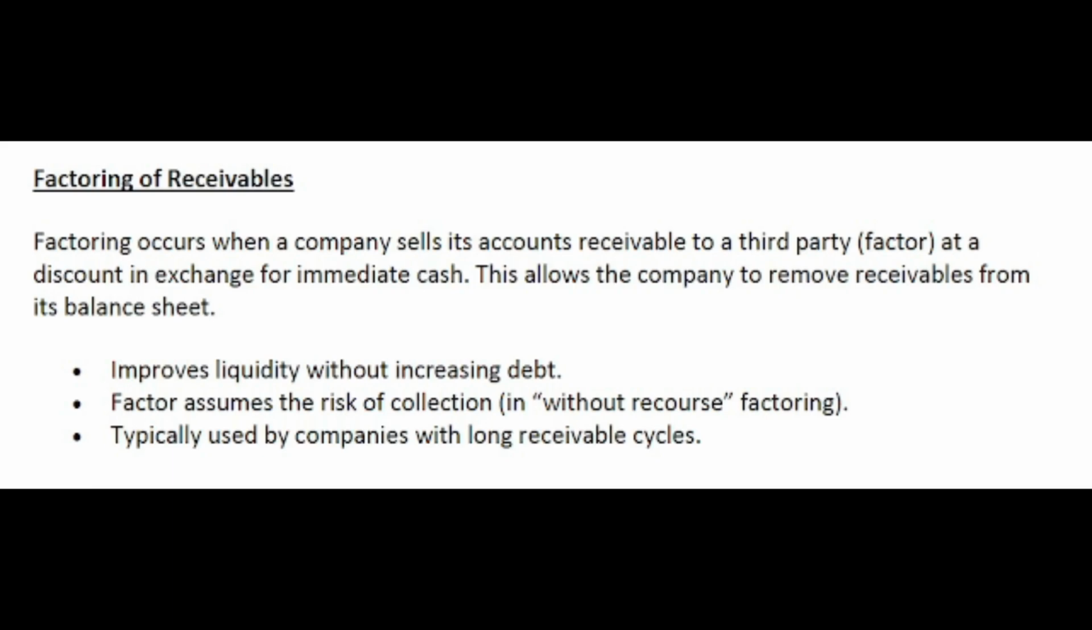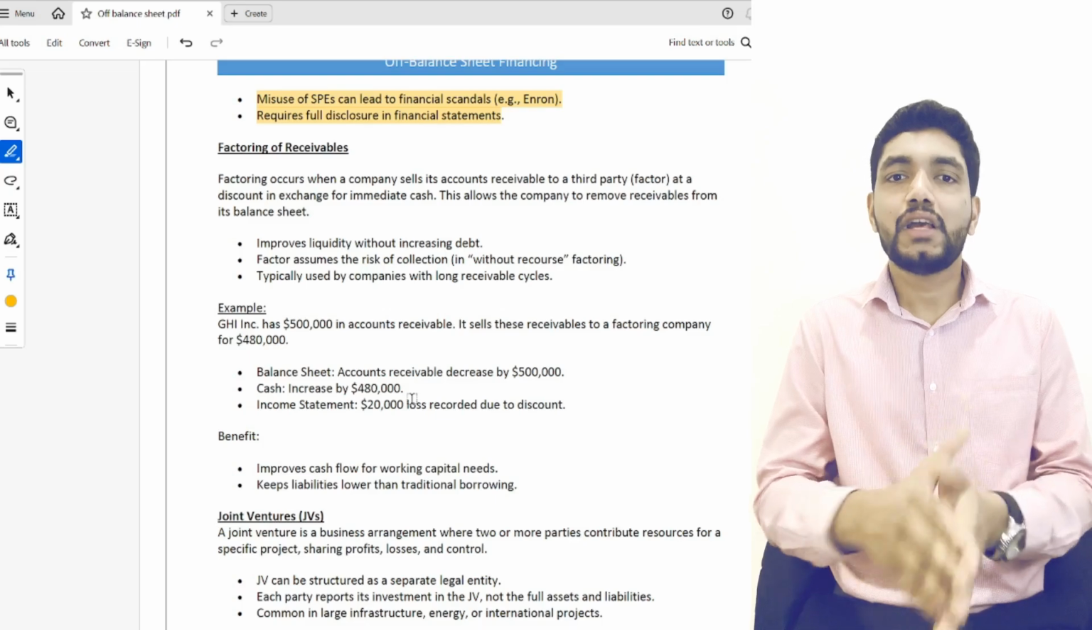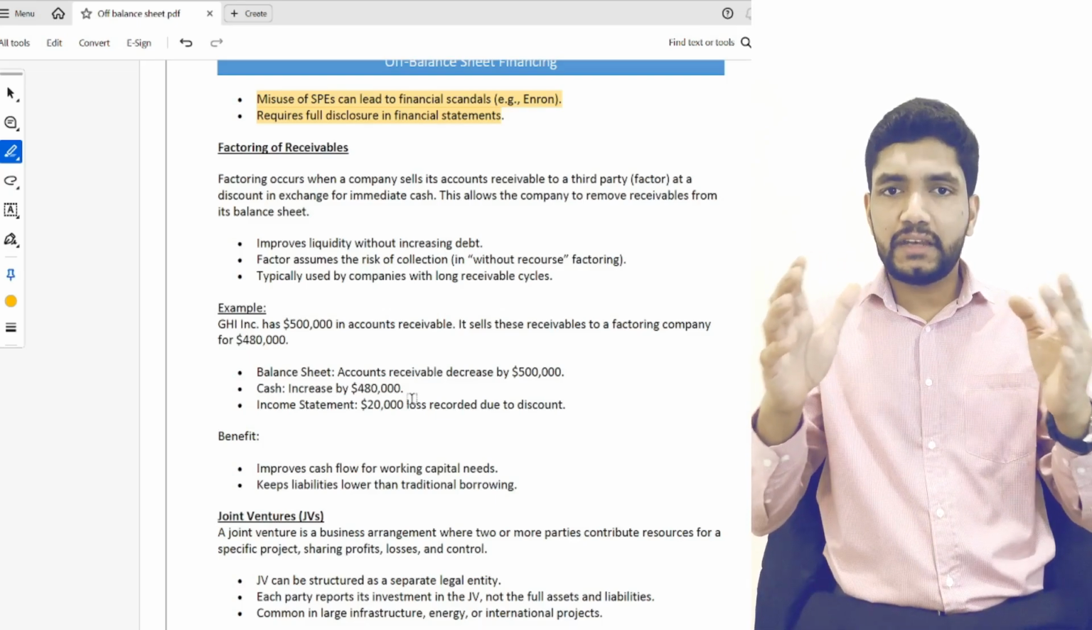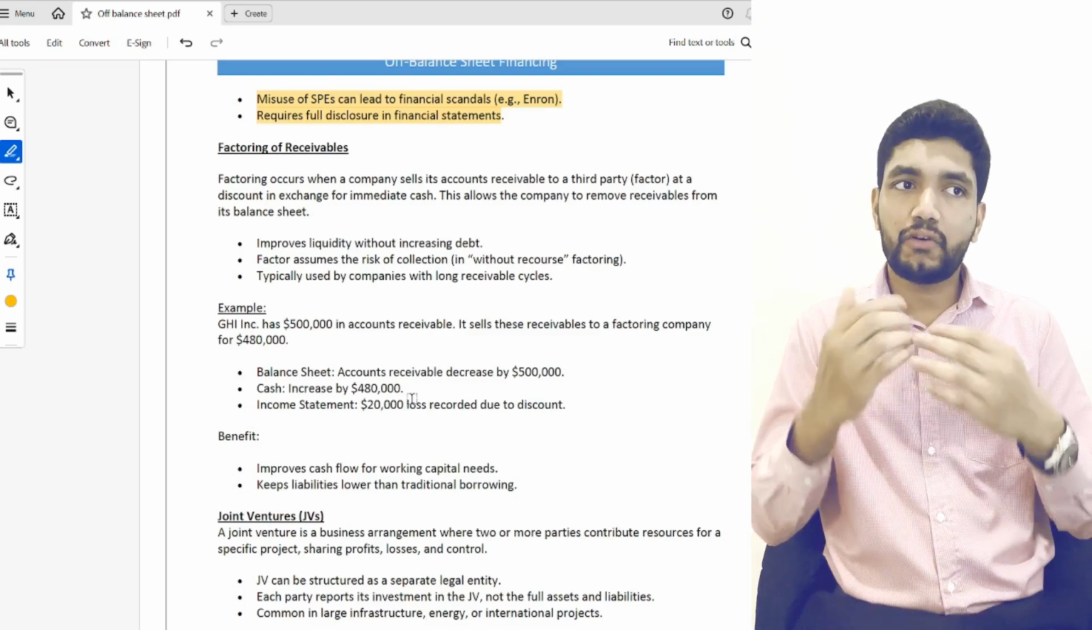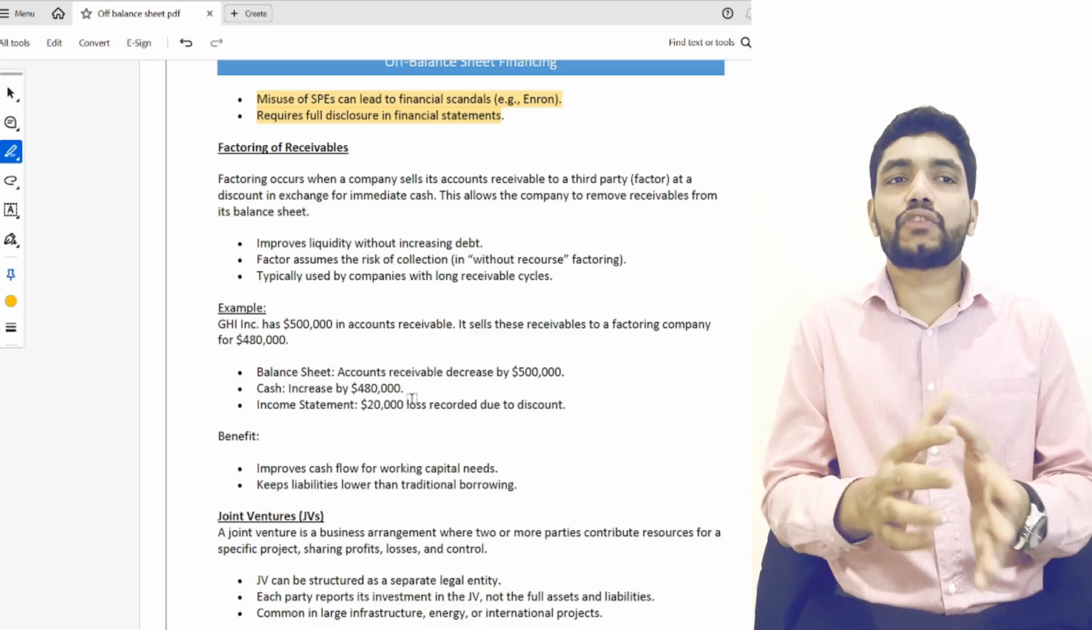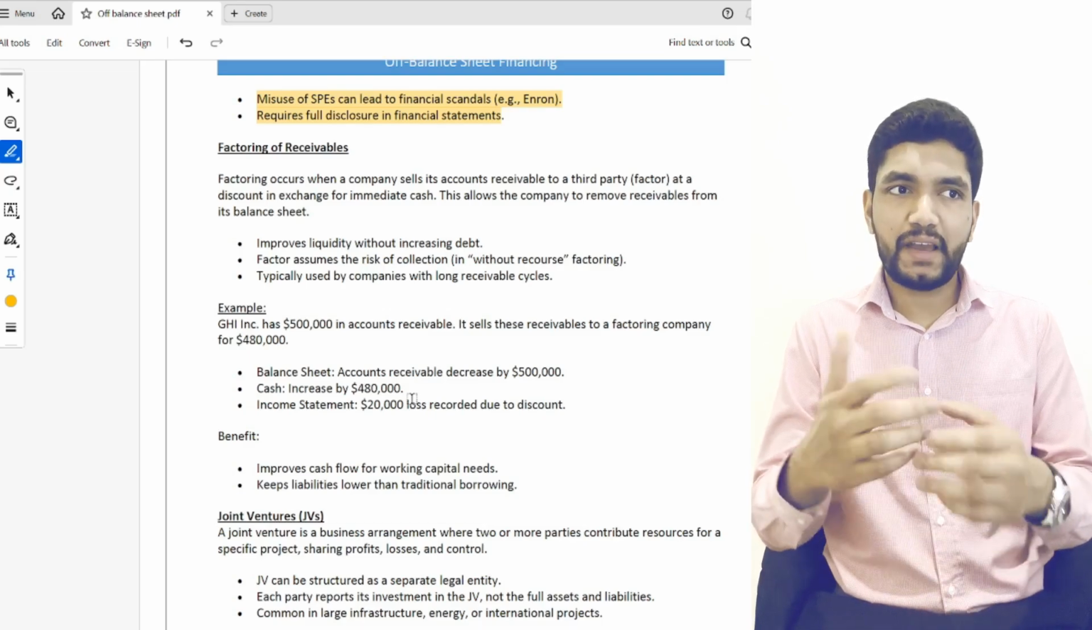Factoring of receivables simply means selling its receivables to a third party, that is a factor, at a discount in exchange for immediate cash. Let's assume I have receivables, but they are not yet due for payment. What I can do is sell these receivables to a third party, which we call a factor, at a discounted price. Just assume if I have receivables of $100,000, maybe this factor will pay only $90,000 for me.